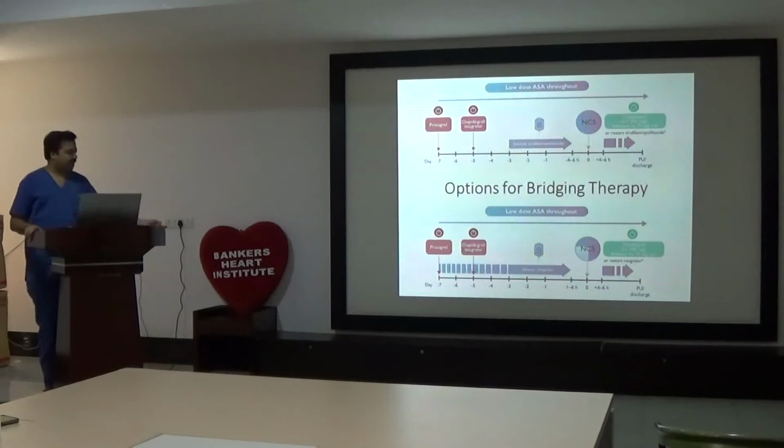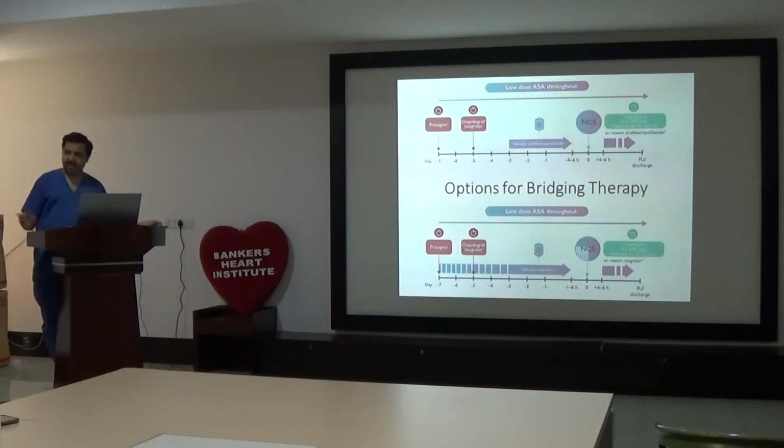But yes, with cangrelor they did show some benefit, but these are small studies. It is not a trial yet, because cangrelor is just introduced. So is this bridging in consensus, or is it there in guidelines, with tirofiban and cangrelor? It is there. It's in the guidelines. This is from ESC 2022. It's in there.